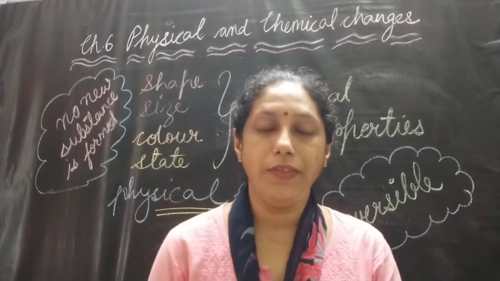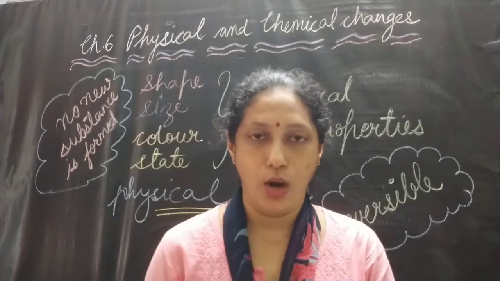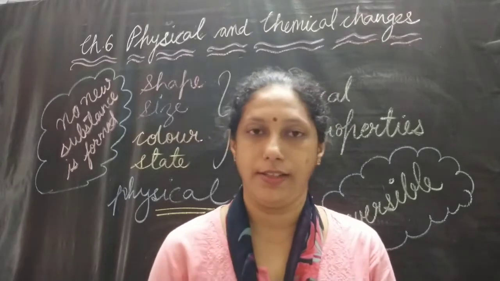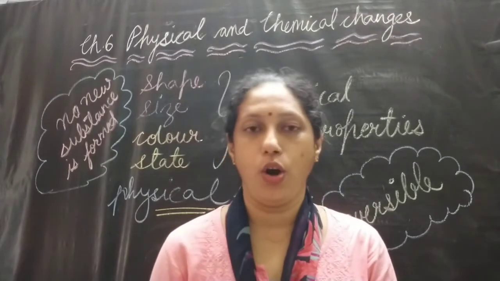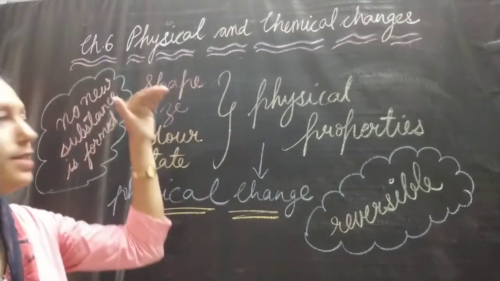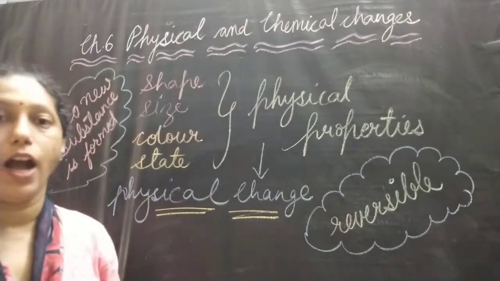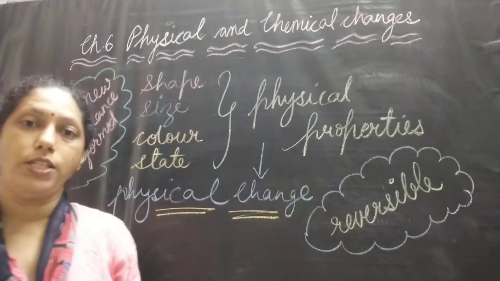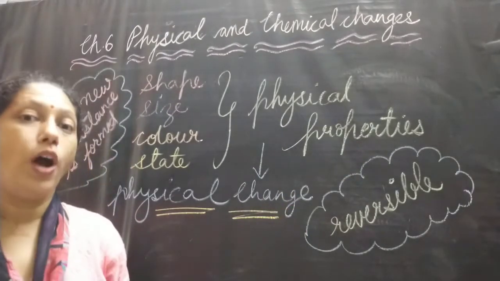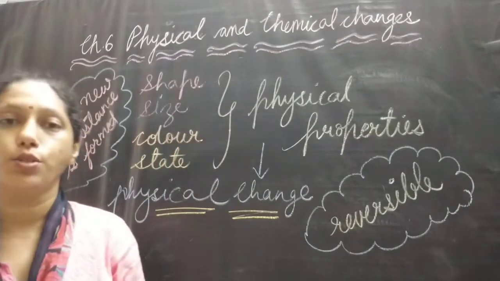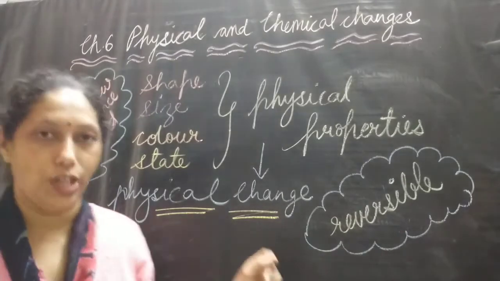So whichever activities we have discussed till now, all these activities are showing a change in the size or state or in the color. The properties such as shape, size, color, state are called physical properties. A change in which a substance undergoes a change in its physical properties is known as a physical change.